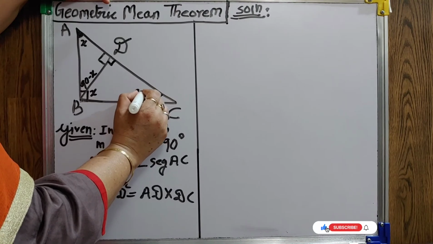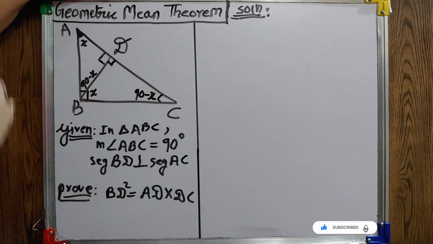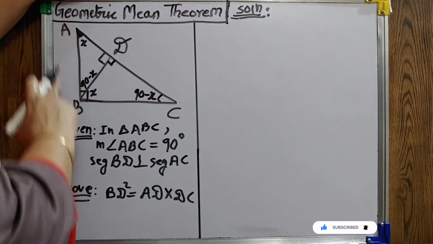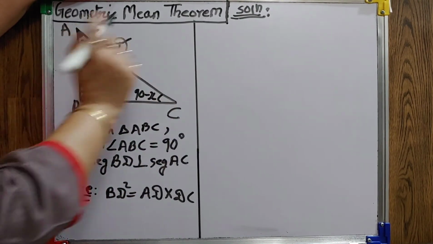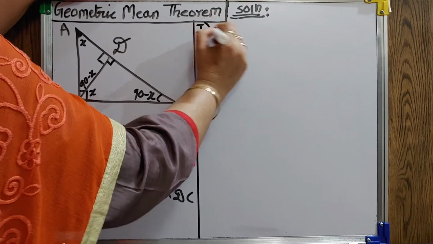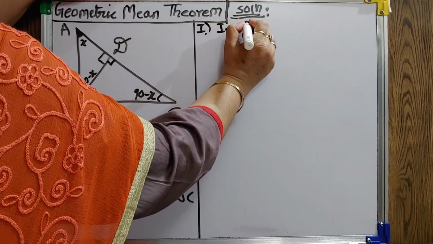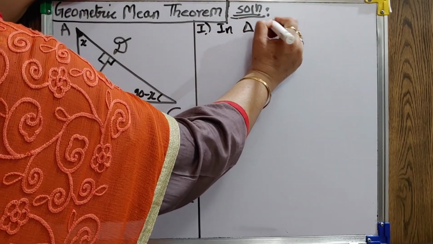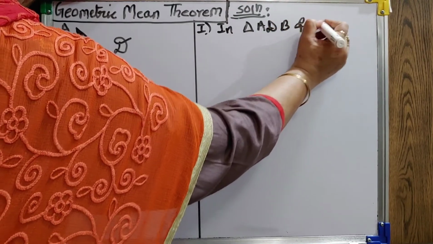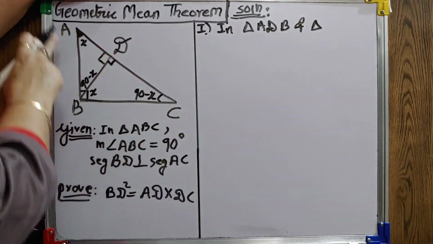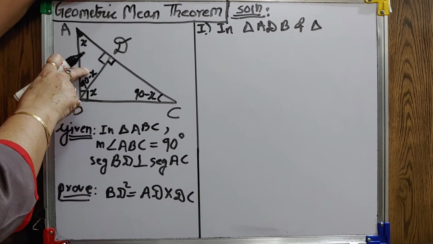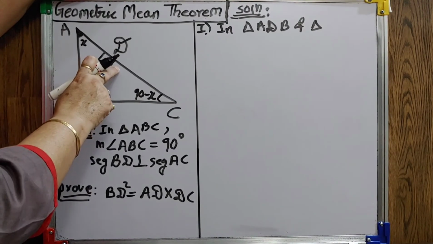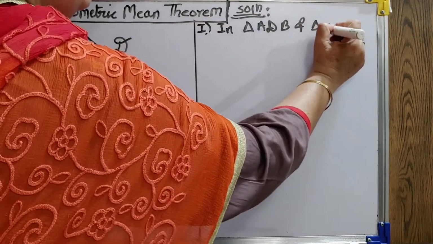Now, as we have done in the Pythagoras theorem, I had taken one larger triangle and one smaller. But here I will take both the smaller triangles. So, in triangle ADB, always take the first sequence randomly. Now, ADB, how I have taken: X, 90, 90 minus X. So, here it will be BDC.